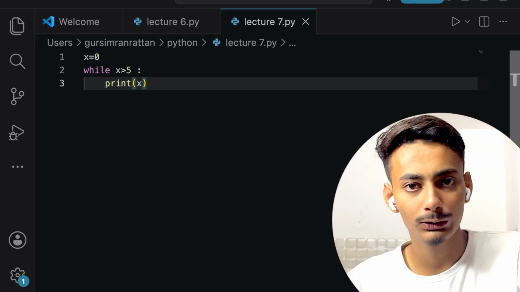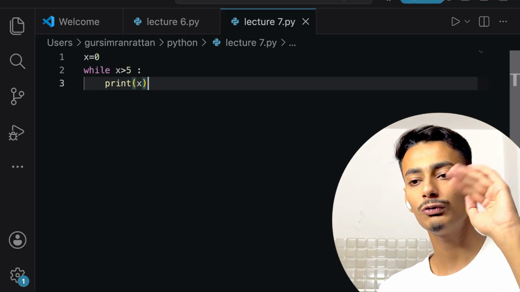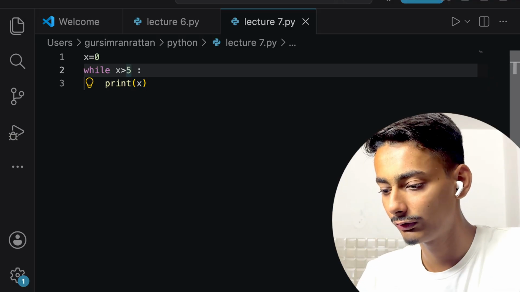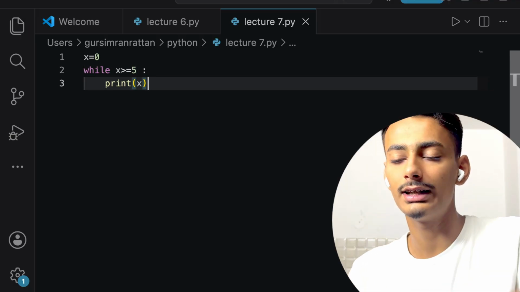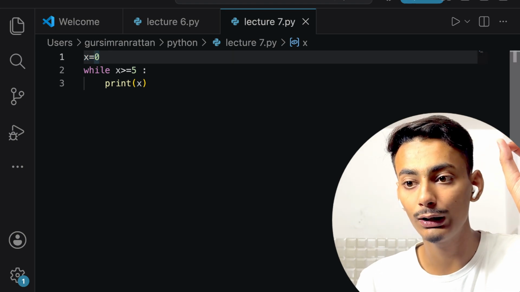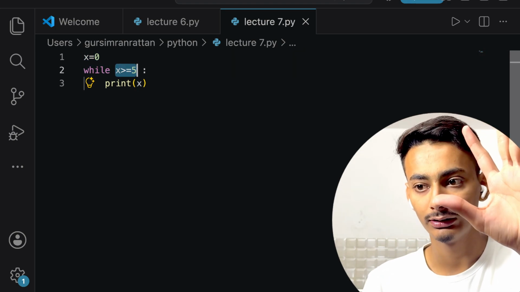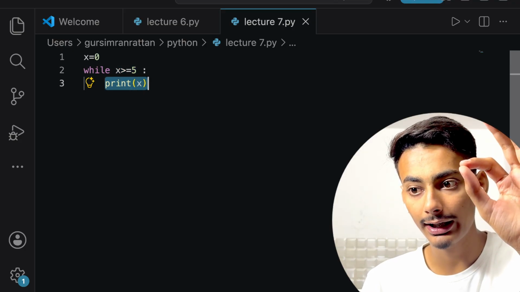This is a very simple loop code to print counting from 0 to 5. See what is happening. First I have defined that x is 0. Now I am saying while x is greater than or equal to 5, till that time print x.